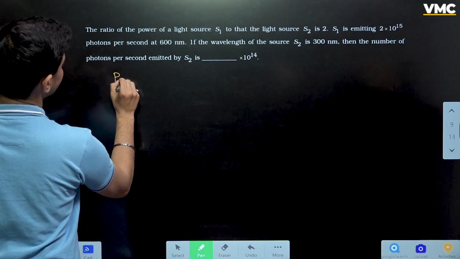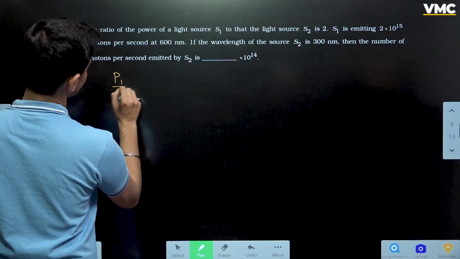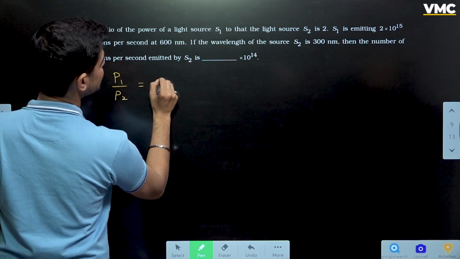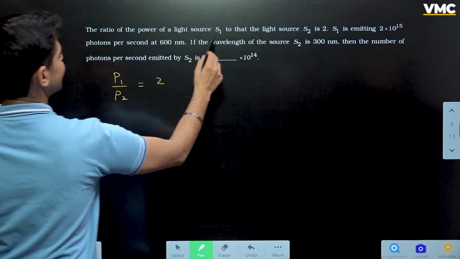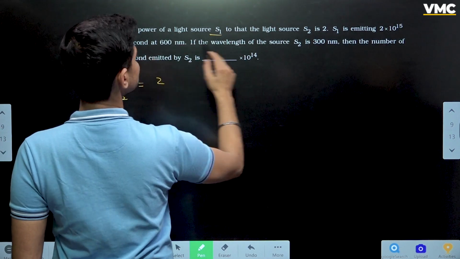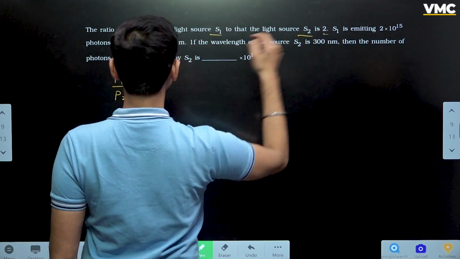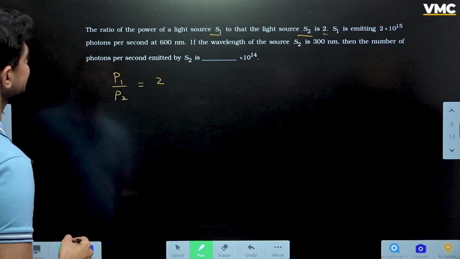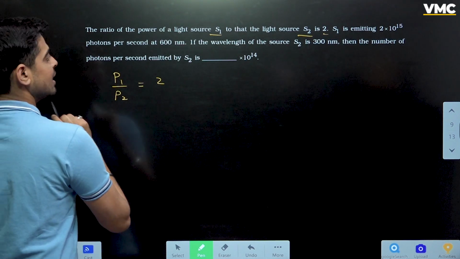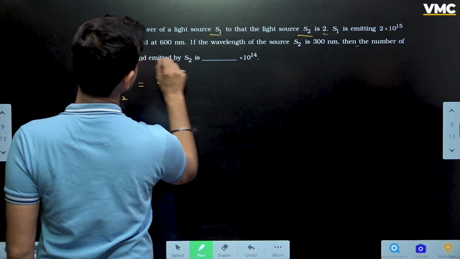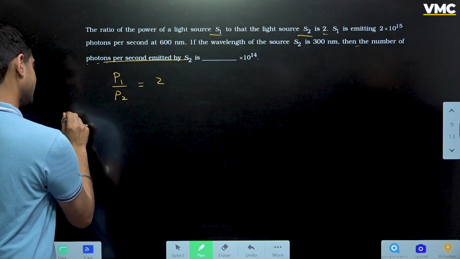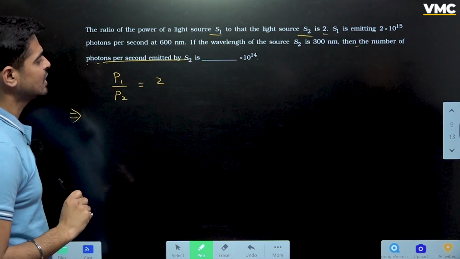They are saying that P1 upon P2 is 2. Have I written the correct ratio? S1 की पावर का रेशियो S2 की पावर के साथ 2 है. So yes, absolutely this statement is correct. Okay, now the question is then the number of photons per second emitted by S2. Okay, very good. So I think quite a doable question.